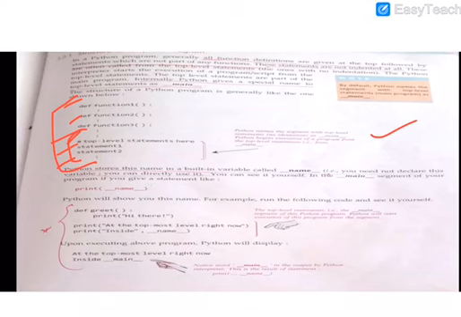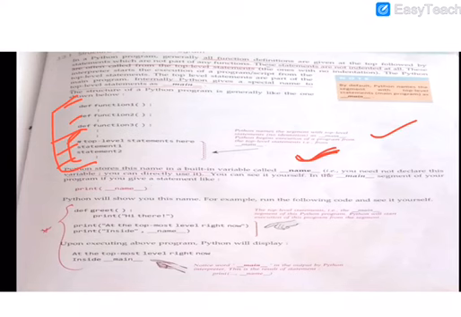These are called __main__, and this main name is stored in a built-in variable called __name__. Like if you have a variable a and you are saving the value 4 in it, so a equals 4, in the same way __name__ is a variable name and __main__ is the variable value.